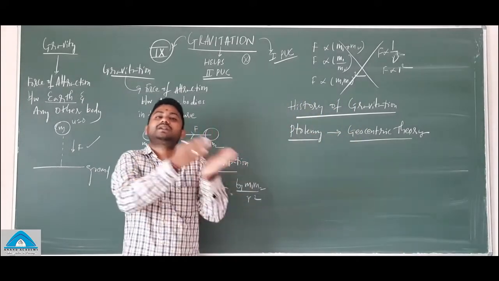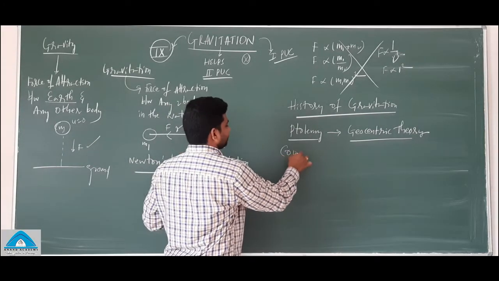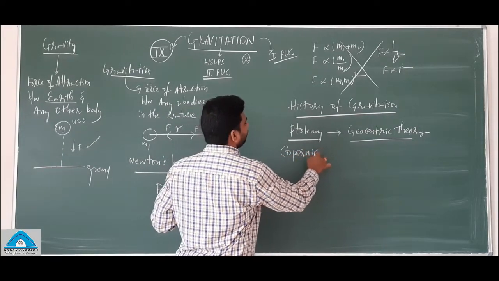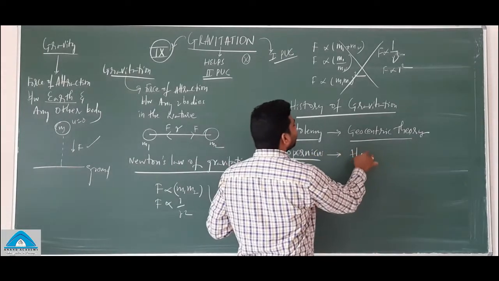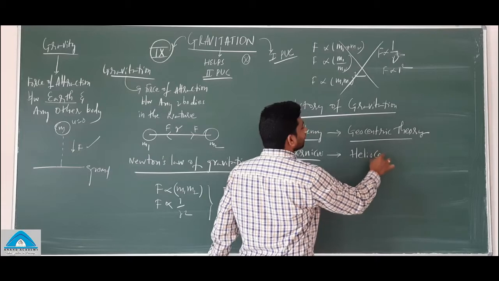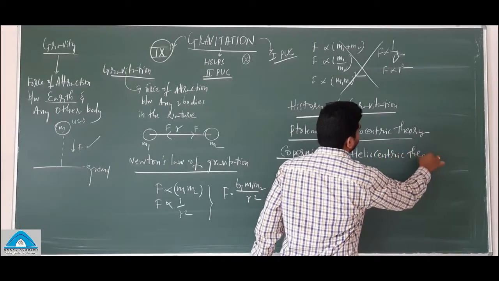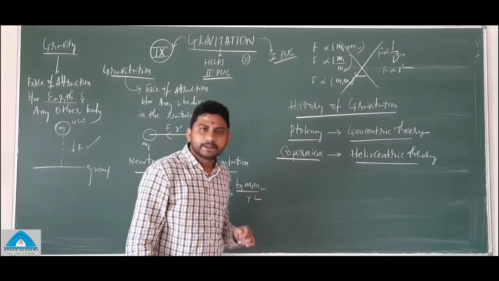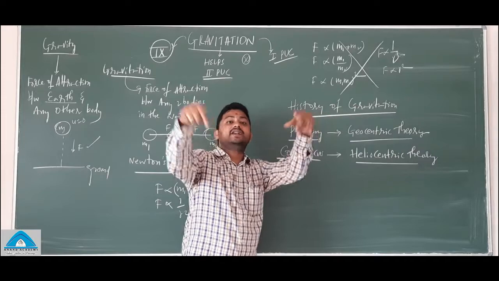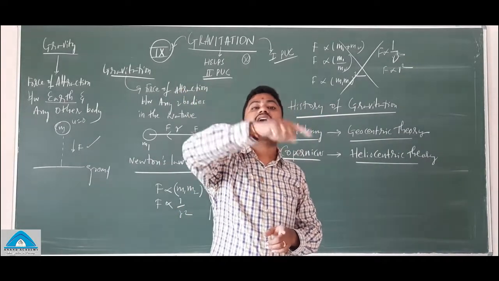Later, there was a scientist called Copernicus. He made a theory called the heliocentric theory. In this theory, he explained the Sun will be at the center and all the planets will be revolving around the Sun.